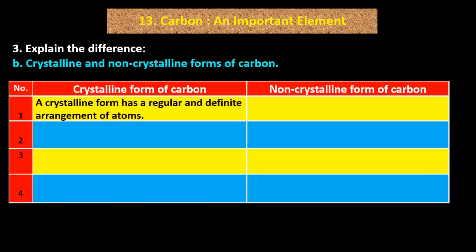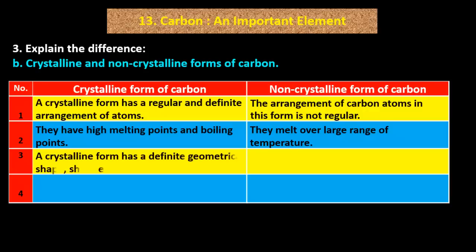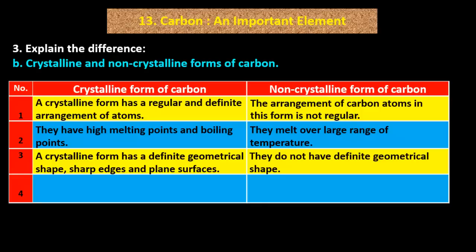1. Crystalline form has a regular and definite arrangement of atoms. The arrangement of carbon atoms in this form is not regular. 2. They have high melting points and boiling points. They melt over a large range of temperature. 3. A crystalline form has a definite geometrical shape and sharp edges and plane surfaces. They do not have definite geometrical shape. 4. For example, diamond, graphite and fullerene.